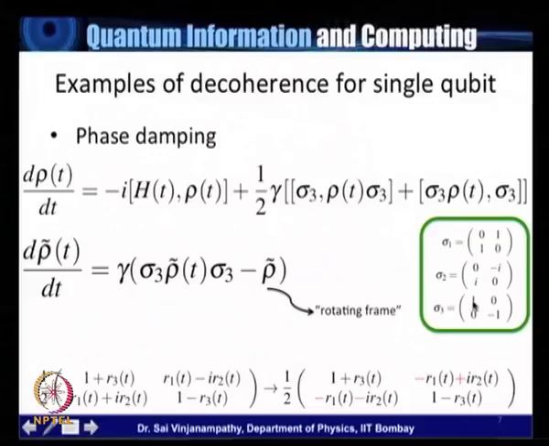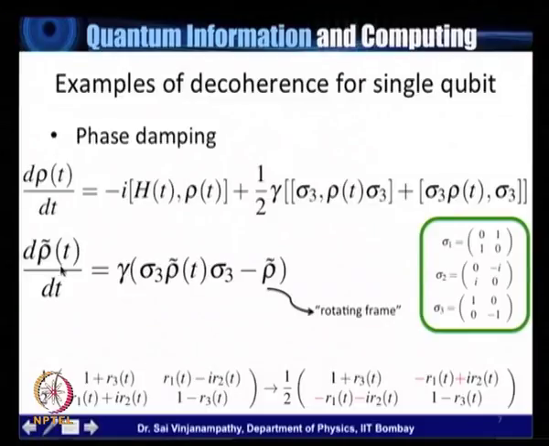I've written down the Pauli matrices just to remind us. And the equation can be solved easily. It can first be simplified in terms of the rotating frame. What the rotating frame means is to simply go into a frame of reference that's rotating with this Hamiltonian h of t, and then we get a density matrix rho tilde of t.